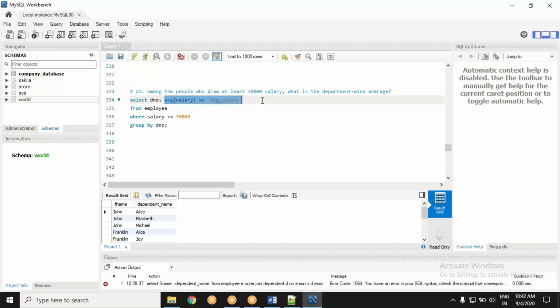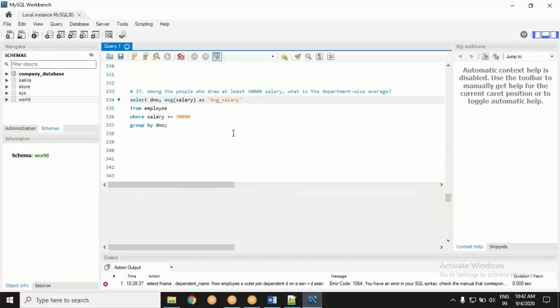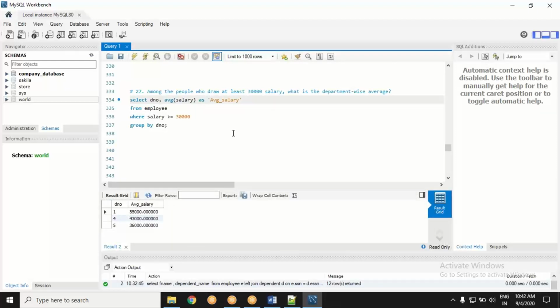And now I am saying calculate the average for each group. So that's where clause, I think pretty much clear. Where clause provides a condition on raw data. You may or may not group by.